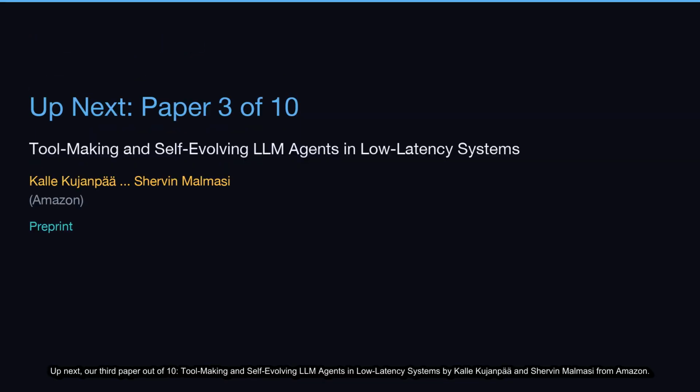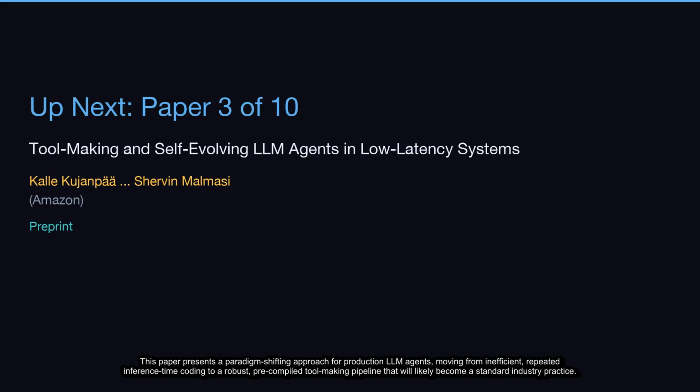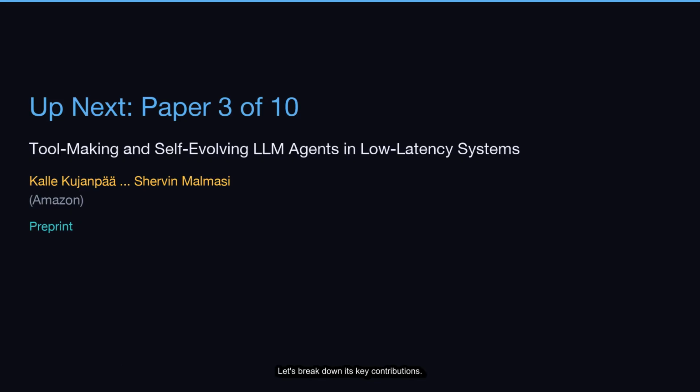Up next, our third paper out of 10, Toolmaking and Self-Evolving LLM Agents in Low-Latency Systems by Kali Kajampa and Shervin Malmasi from Amazon. This paper presents a paradigm-shifting approach for production LLM agents, moving from inefficient, repeated inference-time coding to a robust, precompiled toolmaking pipeline that will likely become a standard industry practice. Let's break down its key contributions.